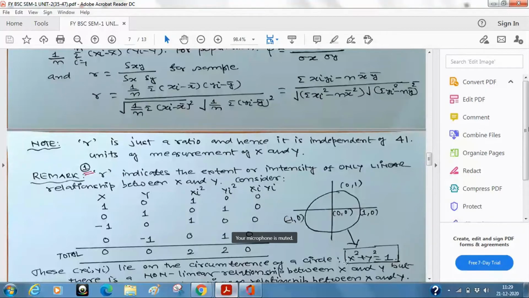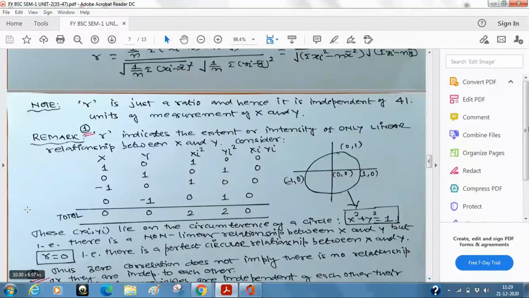So what is the idea? The idea is very simple, sir. These xi yi, ये रहे xi yi, lie on the circumference of a circle. This is the circle on the circumference. What is the circle? Sir, x square plus y square is equal to 1. That is, there is a non-linear relationship between x and y, but r is equal to 0.